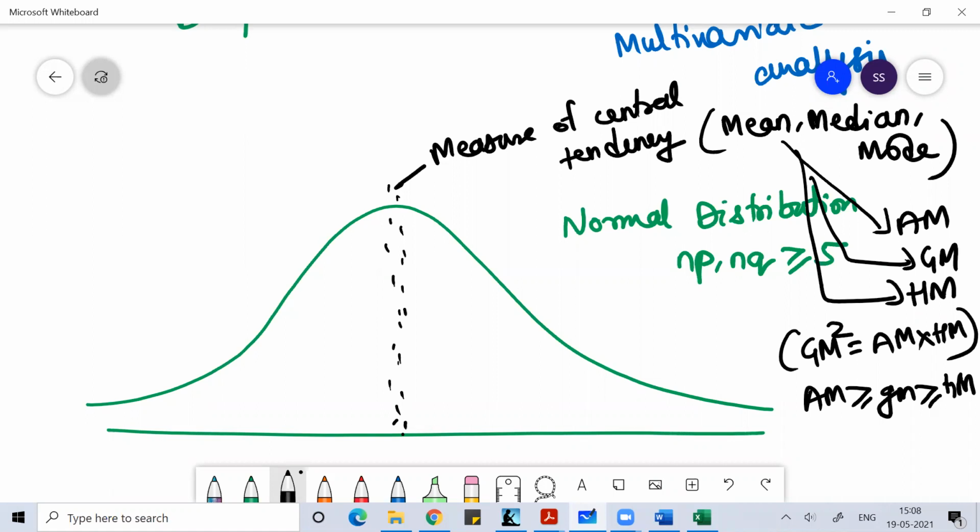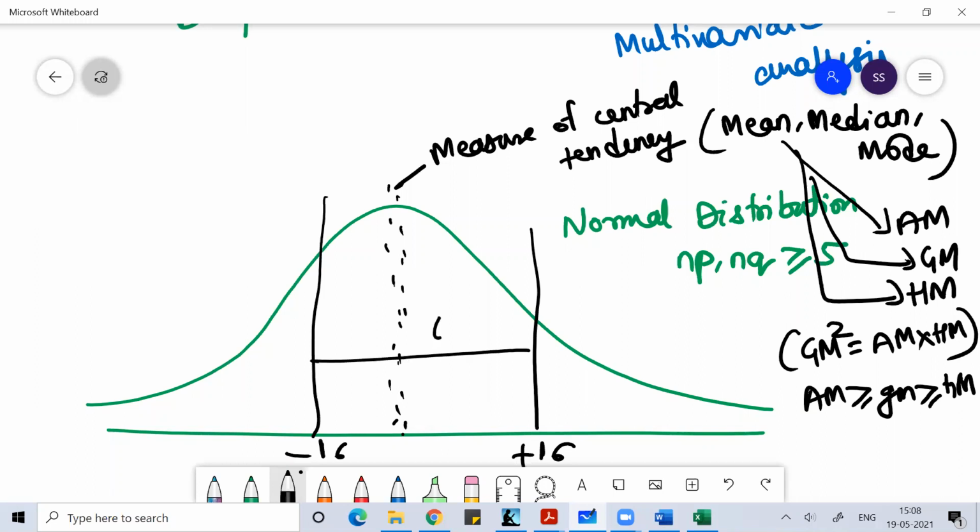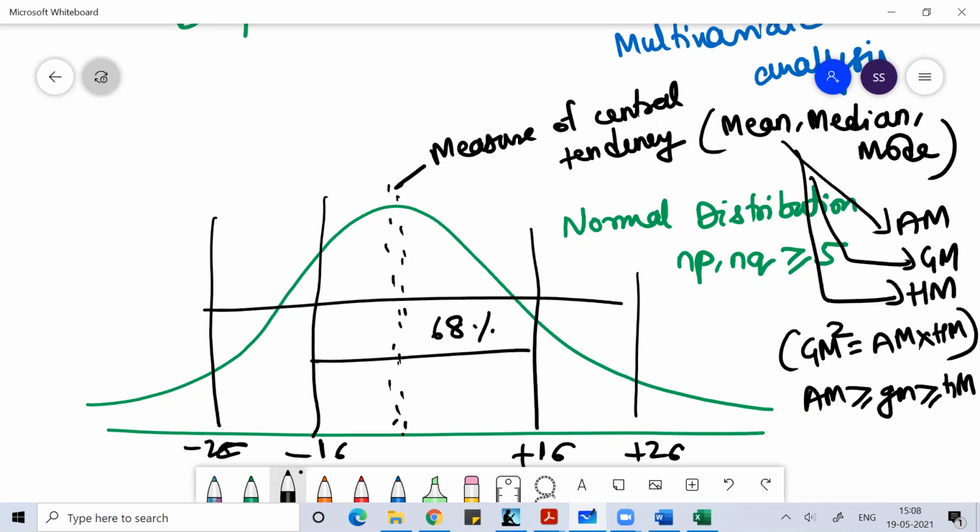Then when we talk about measure of dispersion, it believes in randomness in the data. Not all the data will aggregate at the center; data may disperse from the center. How much your data can disperse from the center, that we study under measure of dispersion.